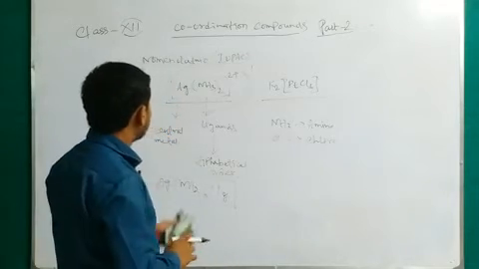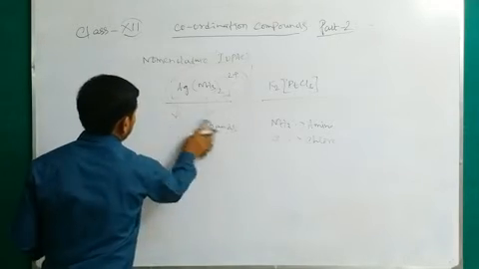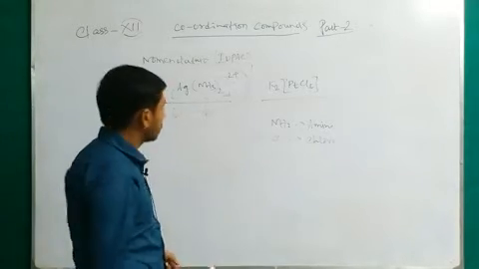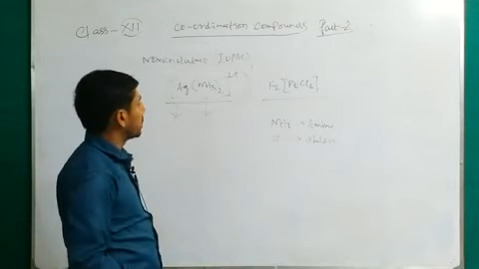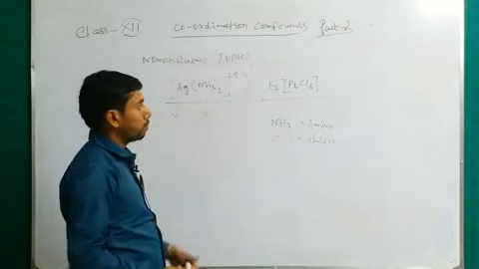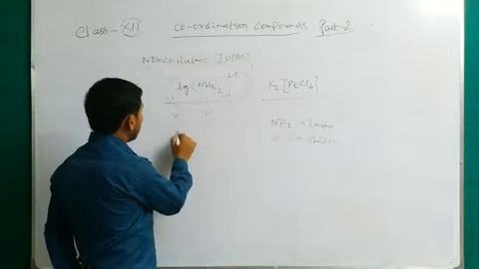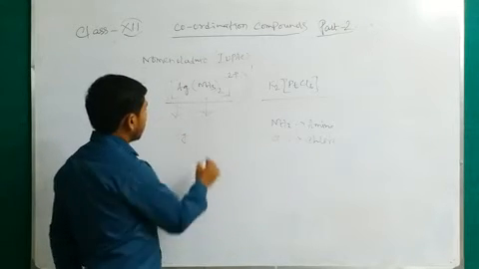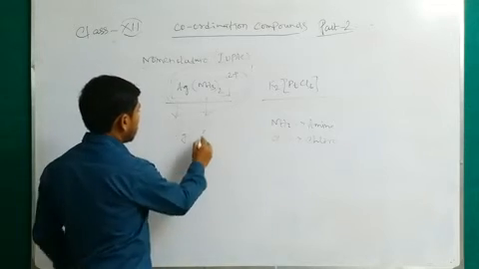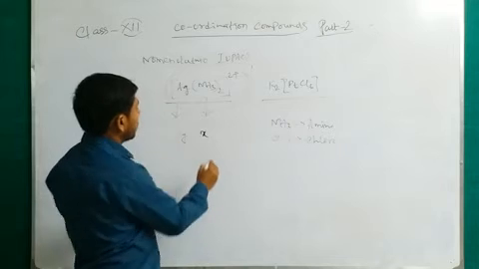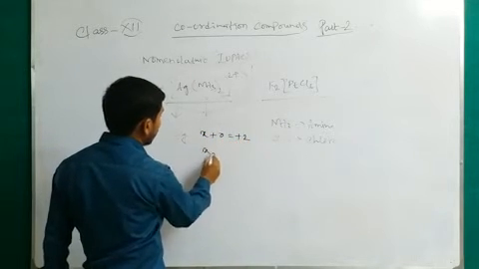Next one, how to represent the charge? The charge is represented by the oxidation state of the central metal atom. Later on you will know that ammonia is a neutral ligand. As ammonia is a neutral ligand, if Ag is assumed as X and the ligands have no charge, so it will be 0, and that is equal to +2, so X equals +2.